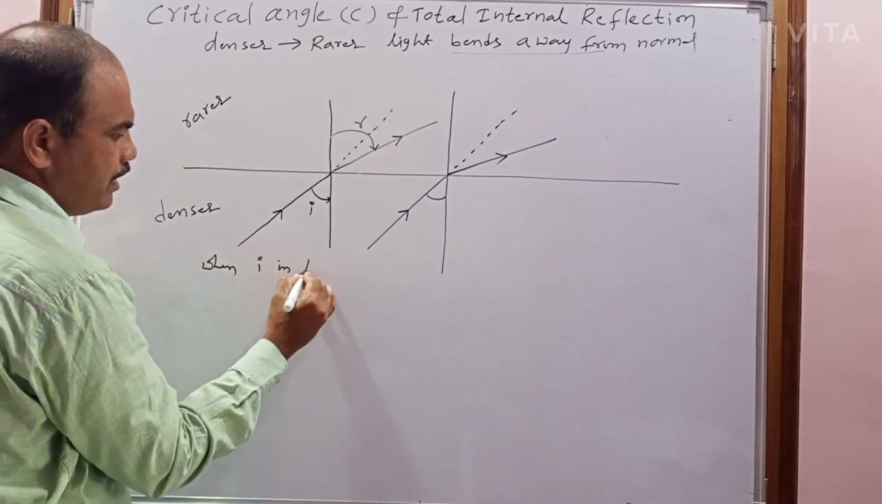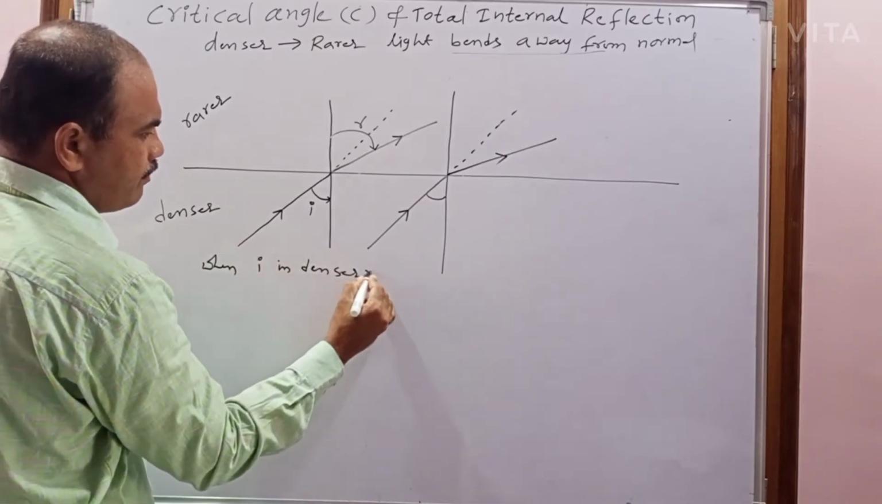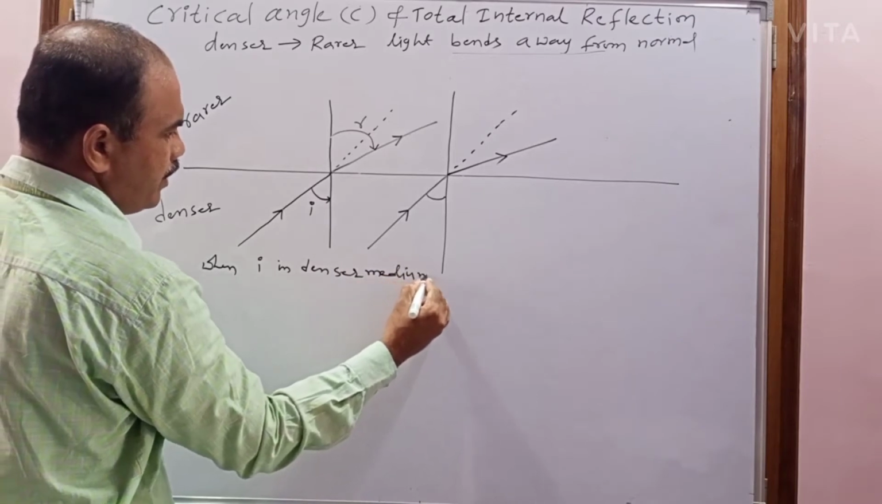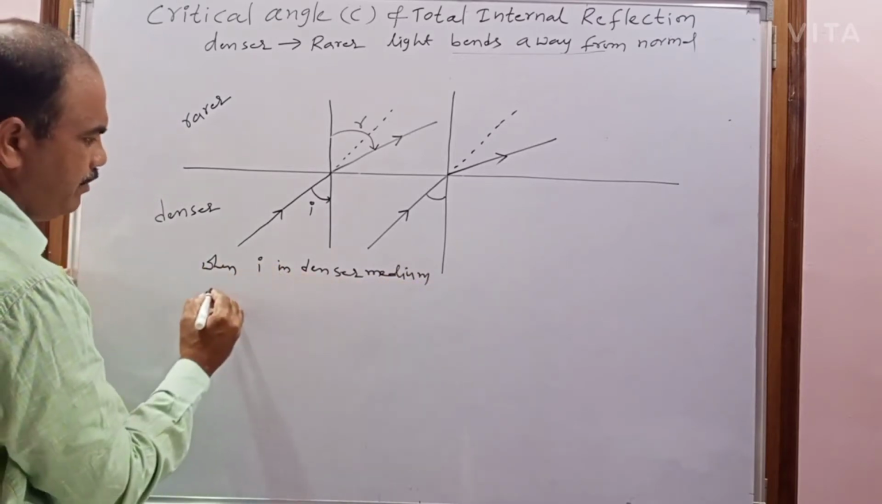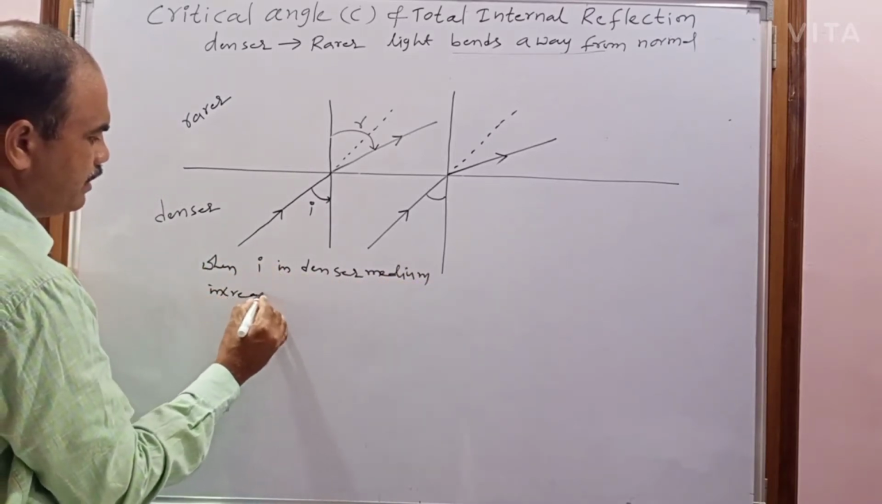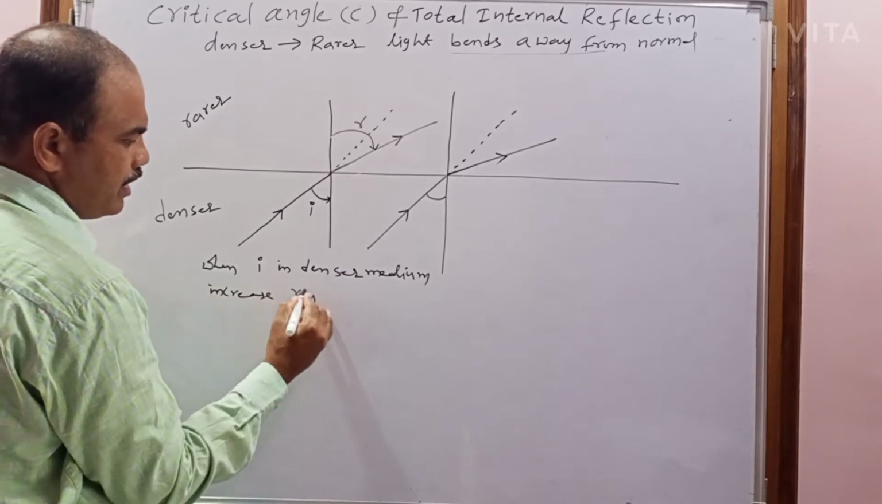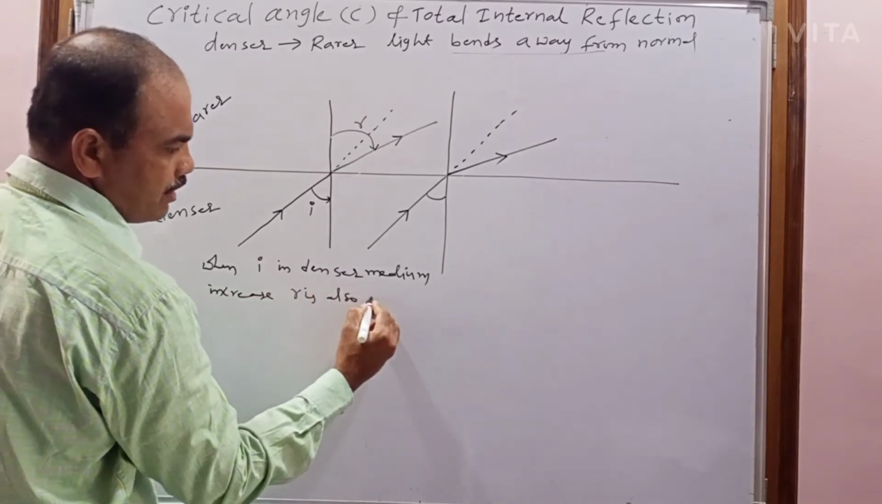So when i, the angle of incidence in the denser medium, increases, r also increases.